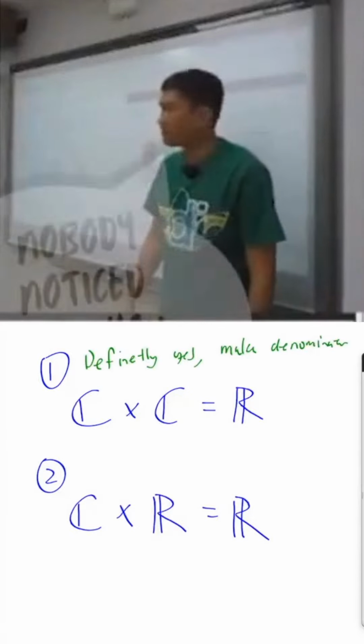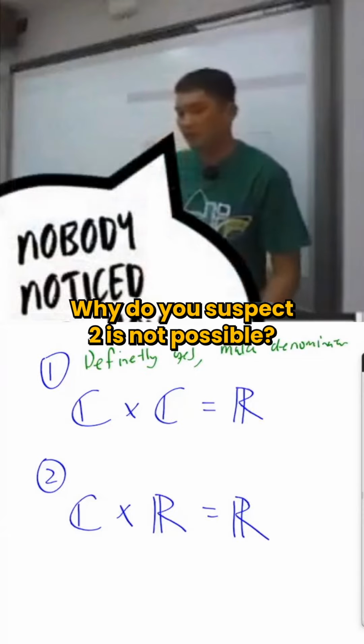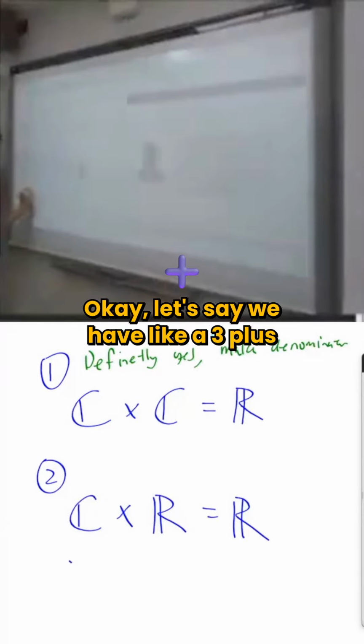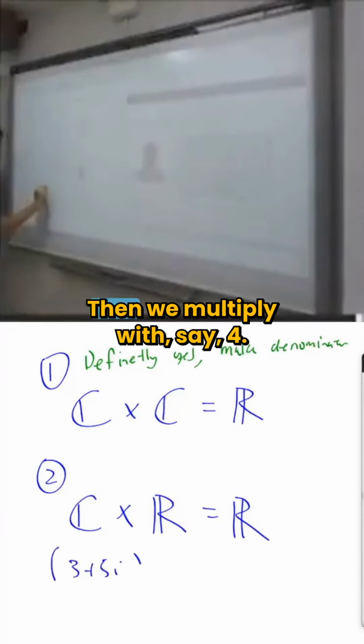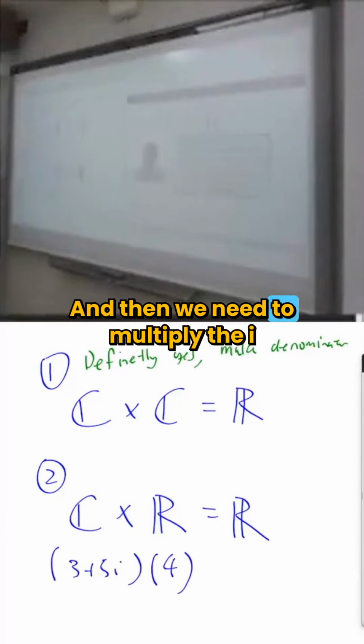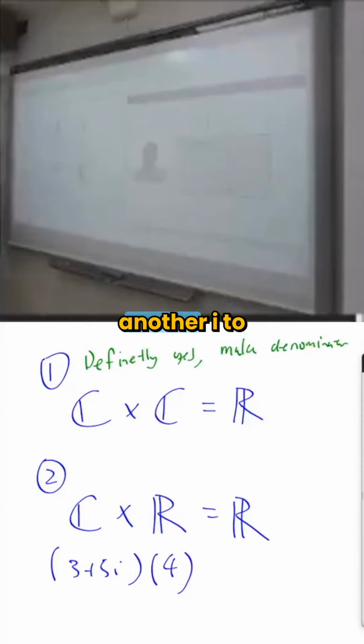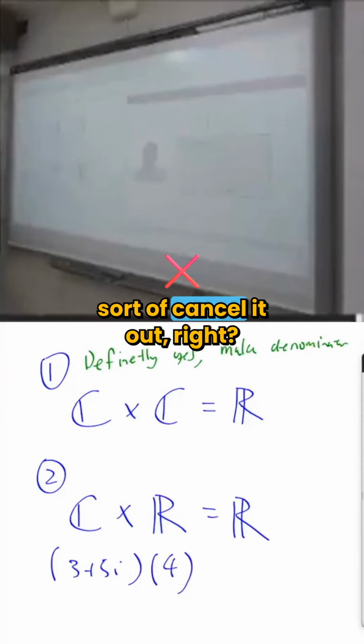In a very layman way, why is 2 not possible? Why do you suspect 2 is not possible? Okay, let's say we have 3 plus 5i, right? Then we multiply with, say, 4. And then we would need to multiply the i with another i to sort of cancel it out, right?